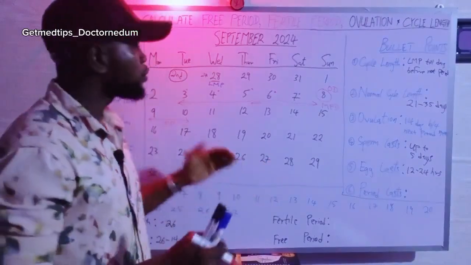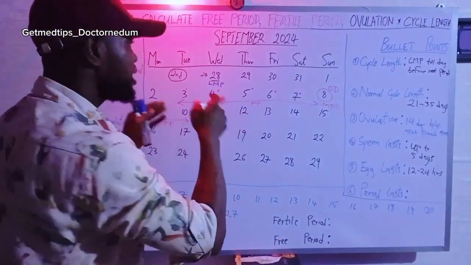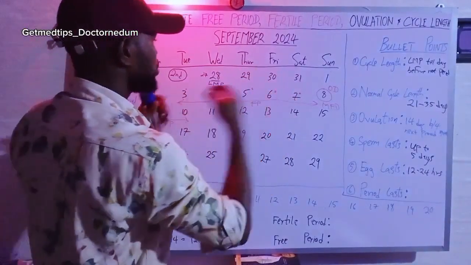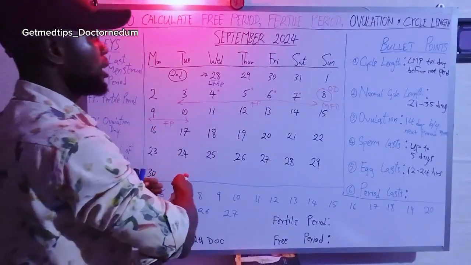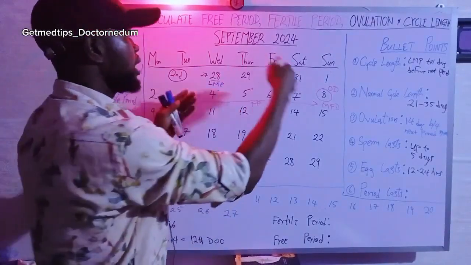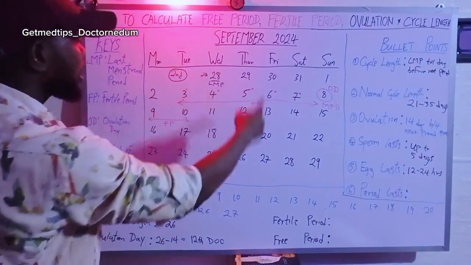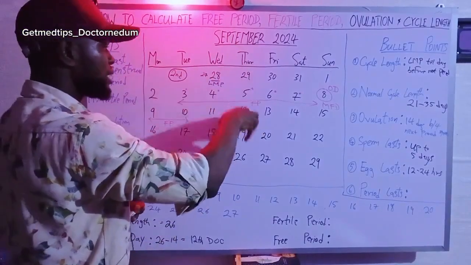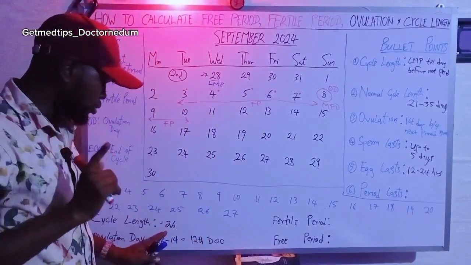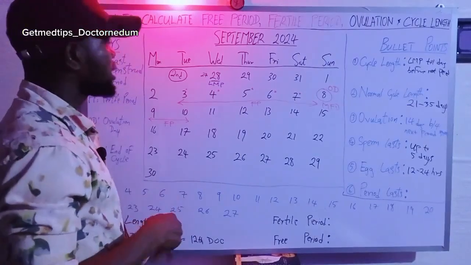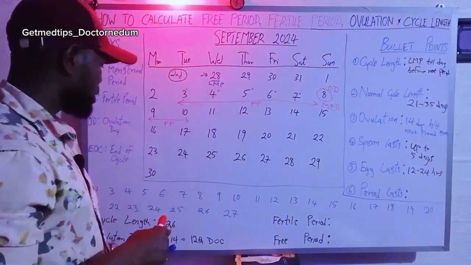So you have to find out the cycle length within this month. The menstrual cycle length of this person is embedded in this month, because it's less than 30 and the month is up to 30, and it even started before the month, so it's going to be within this month of September. So her menstrual cycle length inside of this month is going to be counting the total cycle length, as we've already mentioned, which is 26. So we're going to count 26 days from her last menstrual period, which is the first day of the cycle. When we get to 26 days, we'll stop there.